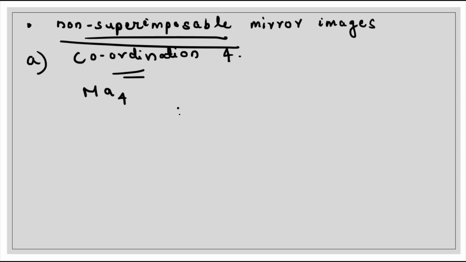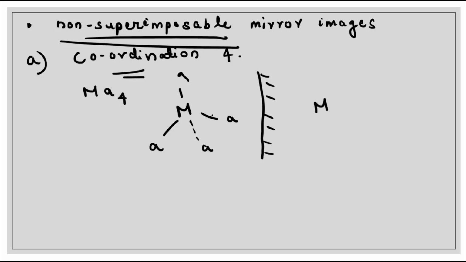It is a tetrahedral complex. If we represent the tetrahedral complex, it can be represented like this. Now, to know whether this shows optical isomerism or not, we take the mirror image of this. The mirror image will be A and A.